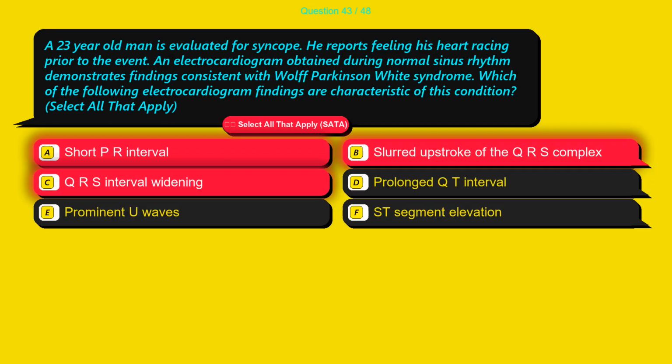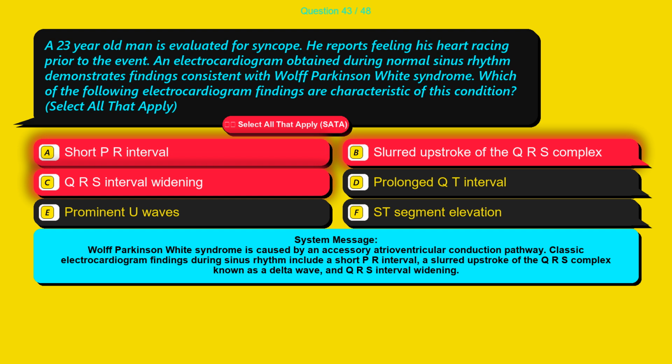The correct answers are options A, B, and C: short PR interval, slurred upstroke of the QRS complex, QRS interval widening. Wolff-Parkinson-White syndrome is caused by an accessory atrioventricular conduction pathway. Classic electrocardiogram findings during sinus rhythm include a short PR interval, a slurred upstroke of the QRS complex known as a delta wave, and QRS interval widening.